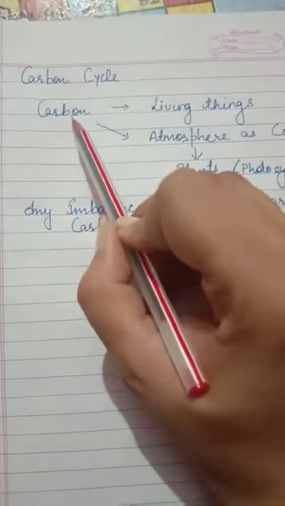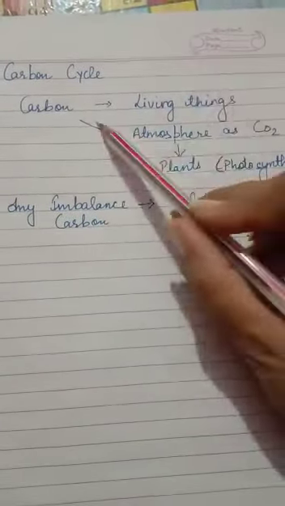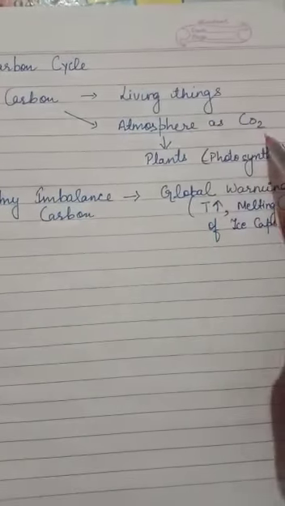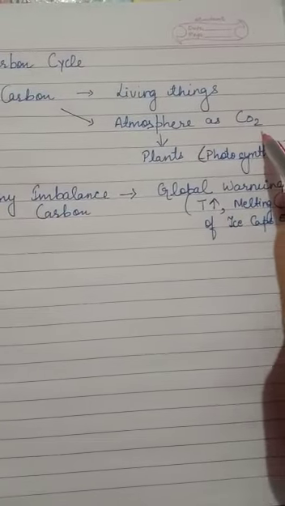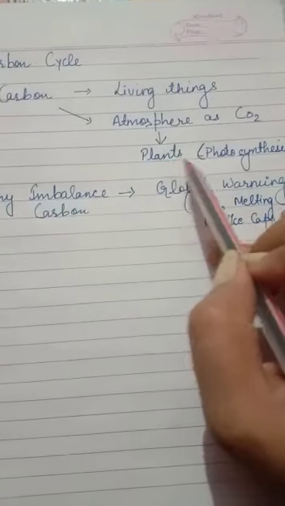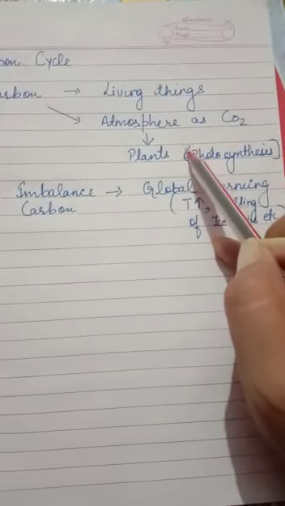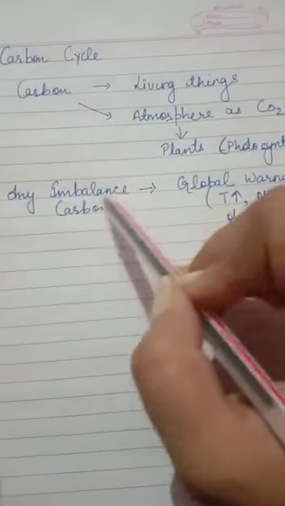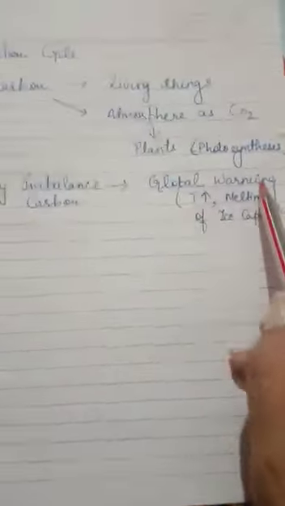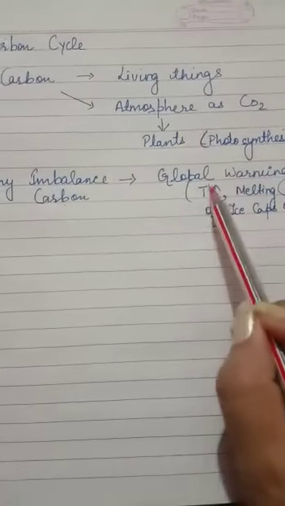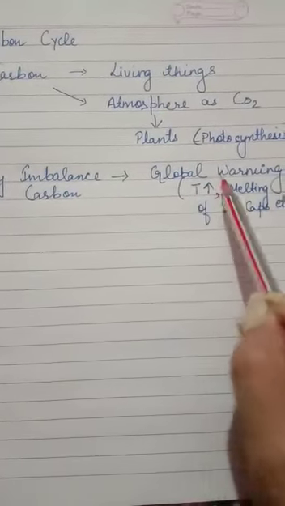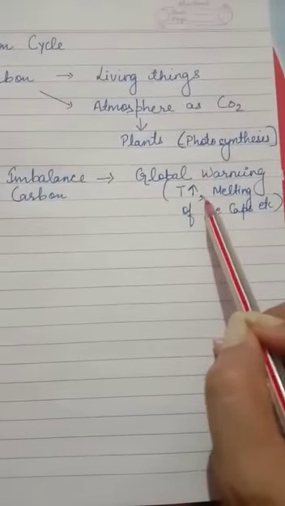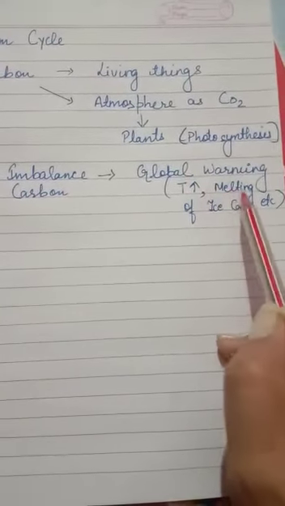The next cycle is carbon cycle. Carbon is present in all living things and it is also present in the atmosphere as carbon dioxide. It is used by plants in the process of photosynthesis. Any imbalance of carbon leads to global warming. What is global warming? When the temperature of the earth increases, which also leads to the melting of ice caps, etc.